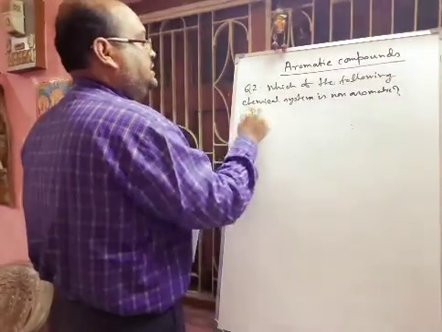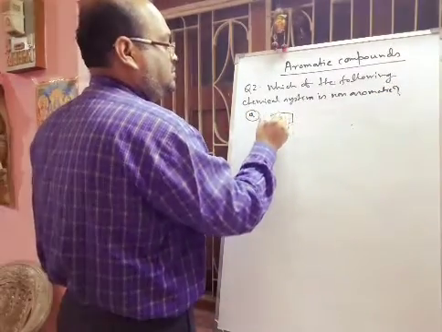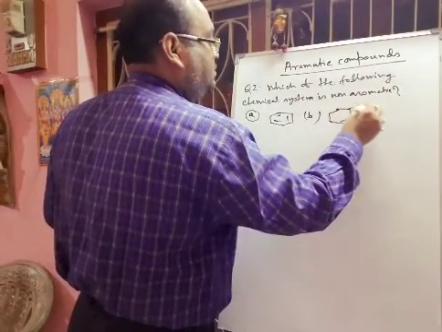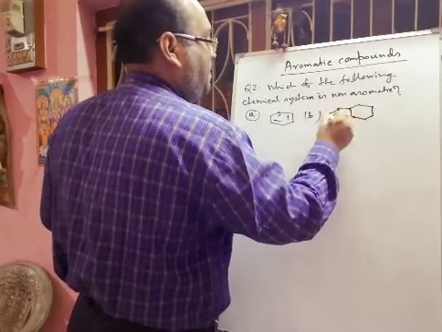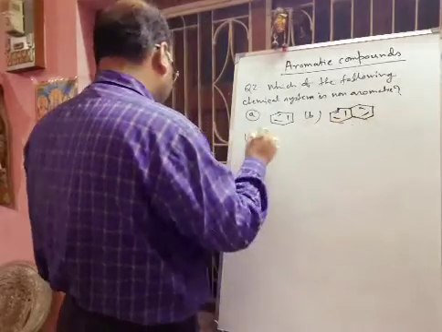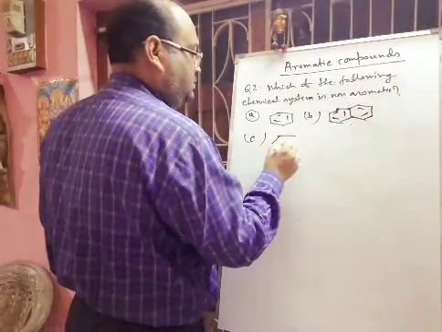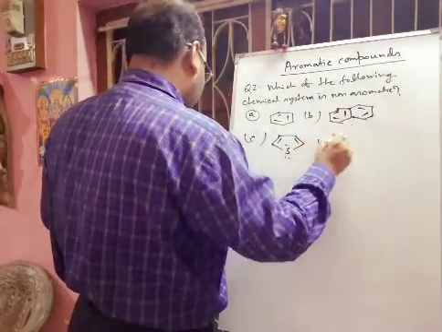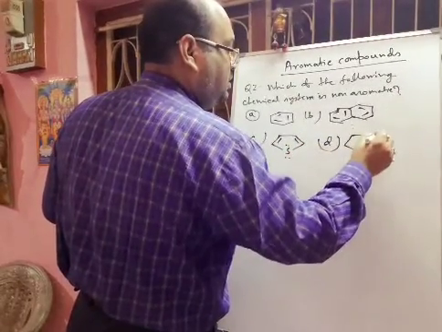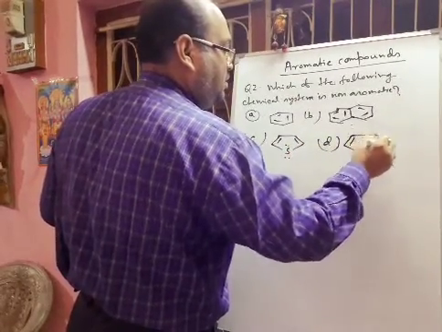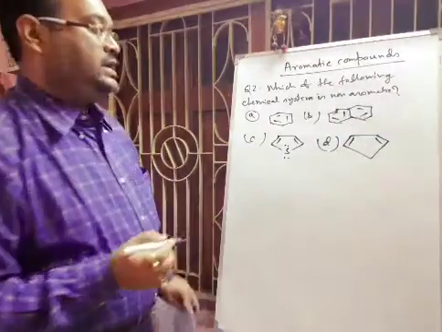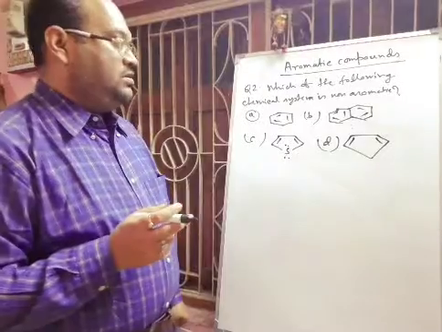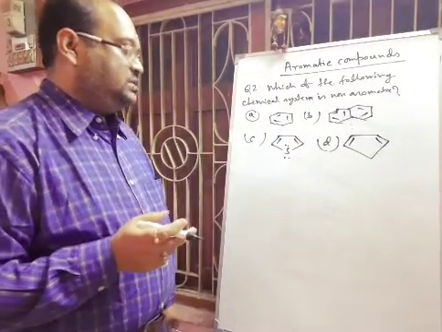Options are given: option A is benzene, option B is naphthalene, option C is thiophene, and option D is cyclopentadiene. Now definitely the benzene ring is aromatic because it obeys Huckel's rule, 4n plus 2 pi electrons, delocalized pi electrons.